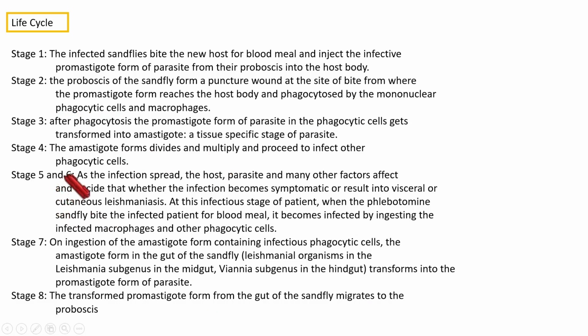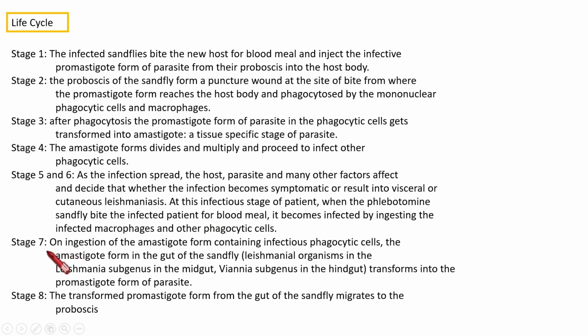And in stages 5 and 6, as the infection spreads, the parasite and many other factors in the host body decide whether to produce any symptoms, or to affect any visceral organs in the body, or to produce cutaneous leishmaniasis. Okay, all those things depend upon many factors in the host and the parasite. And at that infectious stage, when a phlebotomine sandfly bites that person, the infected macrophages enter the body of the sandfly.